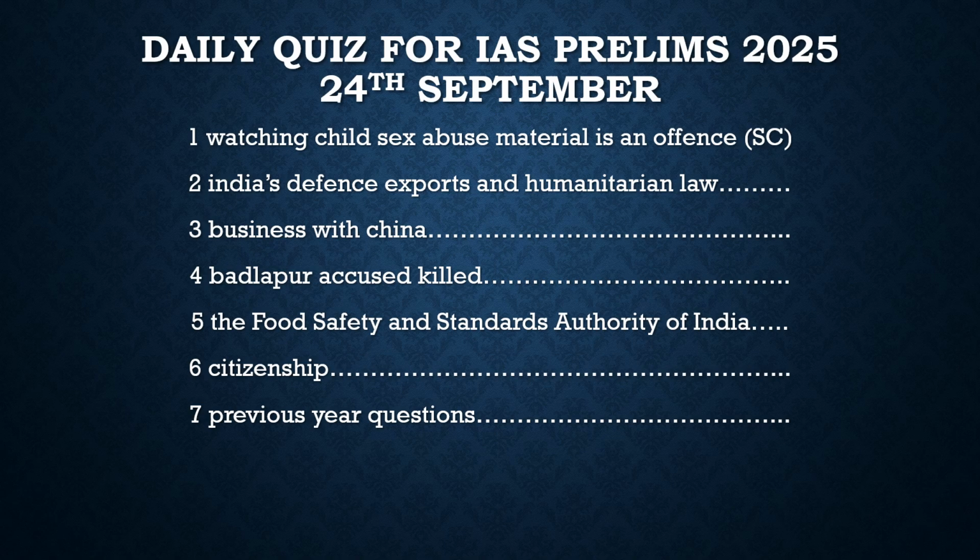And also, with respect to this diplomacy, we have to understand three different terms. Track one diplomacy, where government officials are involved in the discussions. Then we have track two diplomacy, where government officials are not involved but civil society is involved, which is backed indirectly by the government. And then there is track 1.5 diplomacy, where government officials are involved, but not in an official capacity, rather in an individual, personal capacity.